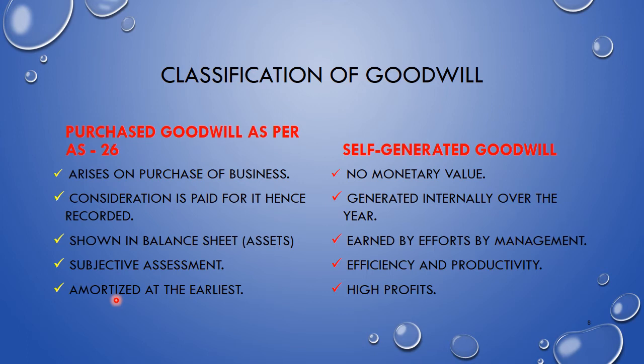The other one is self-generated goodwill. Now, self-generated goodwill, as I said earlier, has no monetary value. It is generated internally over the years, that is, within the company, within the firm. Now, how is the management working? There are fewer clashes in the management. The management fulfills the needs of the workers. All these are self-generated goodwill. The management takes care of the needs of the customers and the quality of the product. All these are self-generated goodwill.